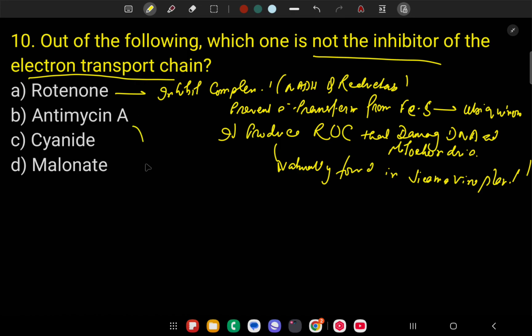Number 2, antimycin A. What is the function of antimycin A? Antimycin A inhibits complex 3, that is cytochrome reductase.